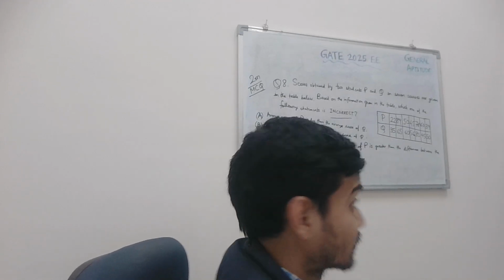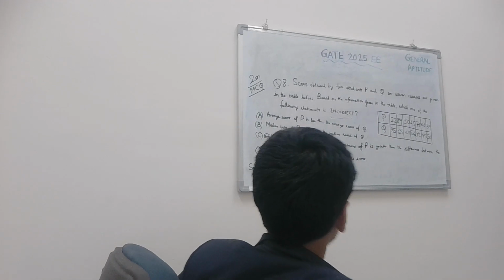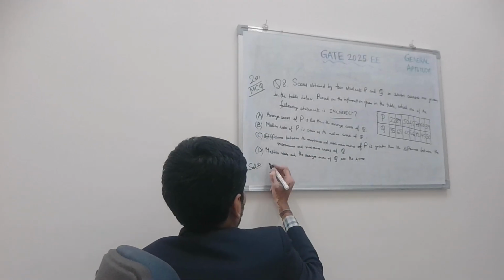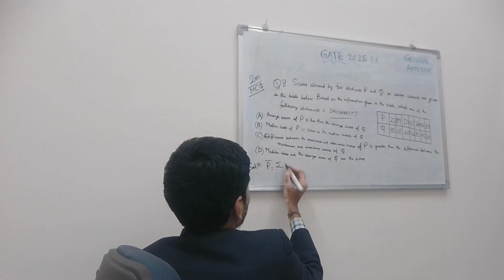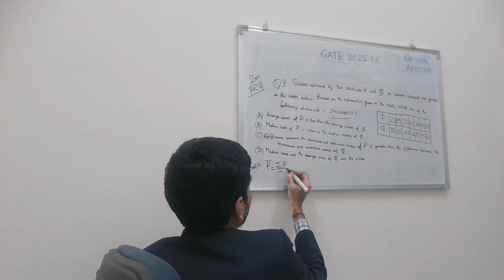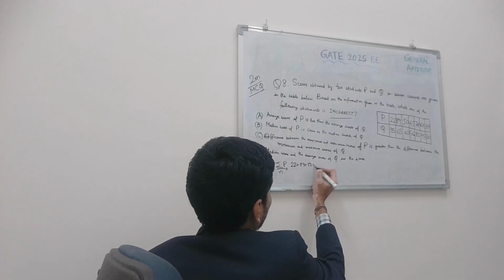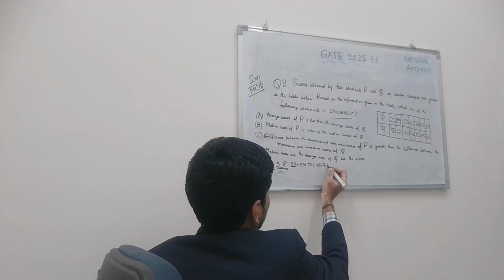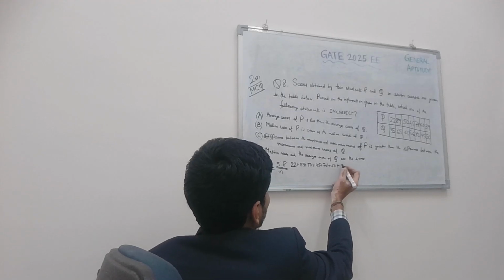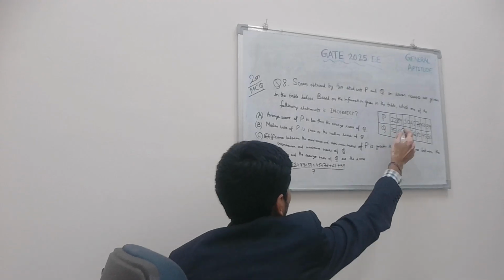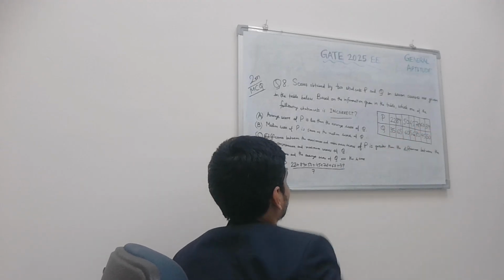We have to check these options. Let's do that. Average score of P. So P bar will be summation P by N. Summation P means we have to add all the numbers given inside P, the marks of students. The number of marks is 1, 2, 3, 4, 5, 6, 7.